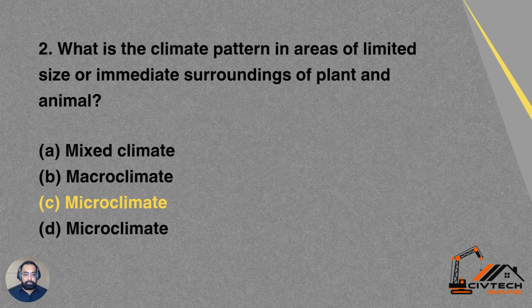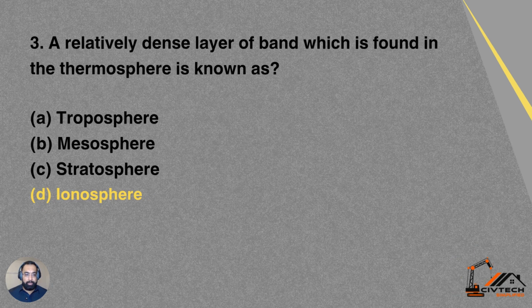Option A mixed climate, option B macroclimate, option C microclimate, option D mesoclimate. So C is the correct option. It's microclimate. The climate with limited size or immediate surrounding of the plant and animals is called microclimate.